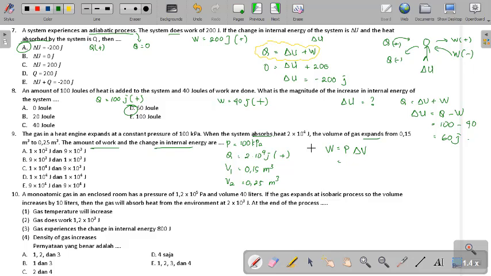The pressure, change to Pascal, it will be 100,000 Pascal. Delta V 0.25 minus 0.15.